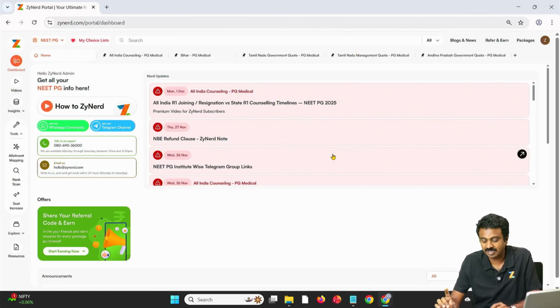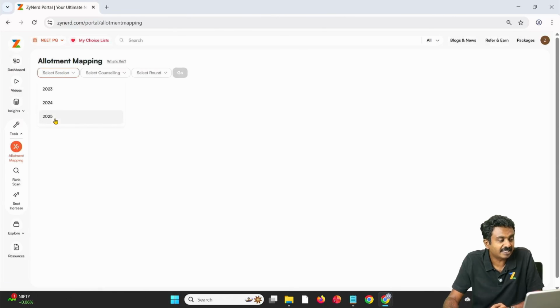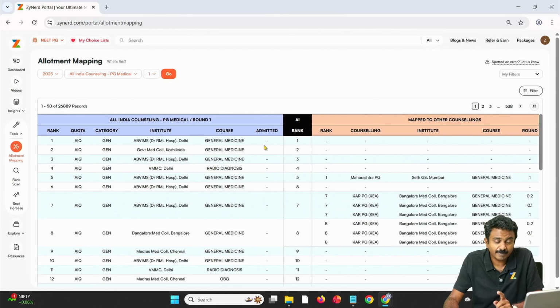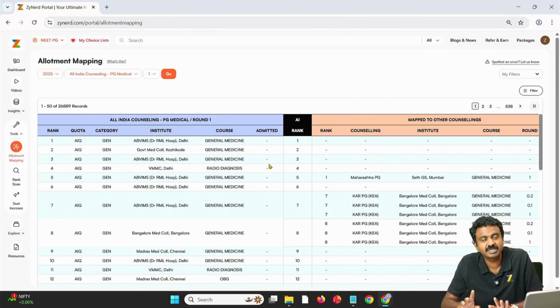All that I want to say is the admitted status over here, whatever you are seeing, might not be updated for all counselings. Admitted status will be updated only if admitted status is provided by the state. We will not be able to check on 26,889 candidate status. Even if you give us 10 candidate statuses, we will not be updating it, because it is not valid for us unless MCC publishes the data.